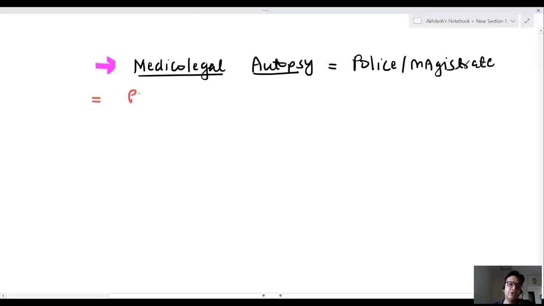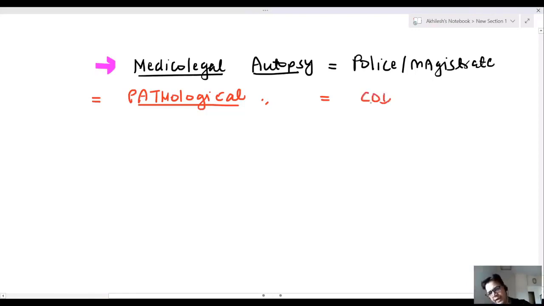Now, sir, pathological autopsy. Here for cause of death, we do pathology of the organ.